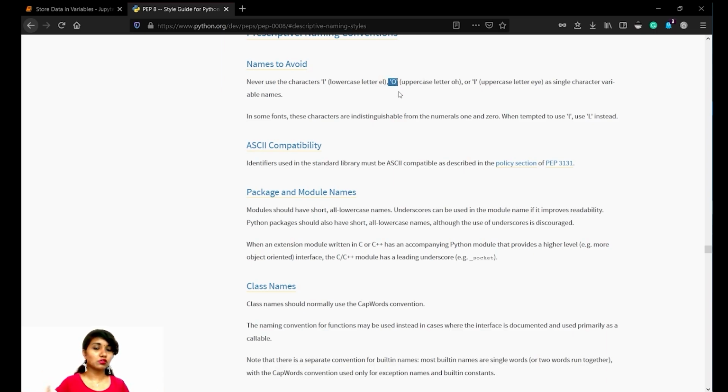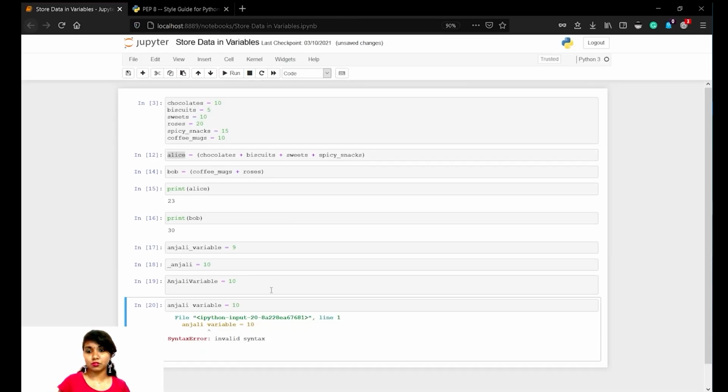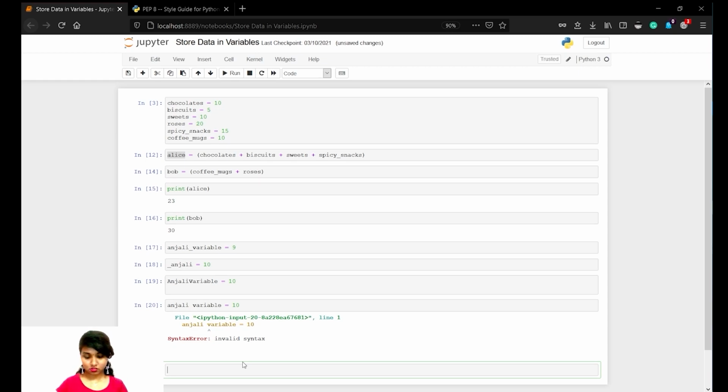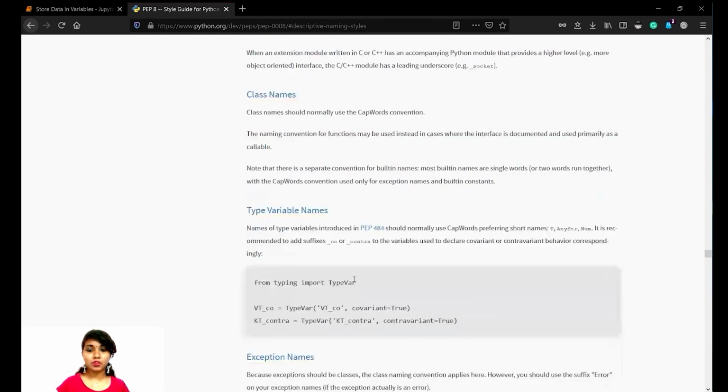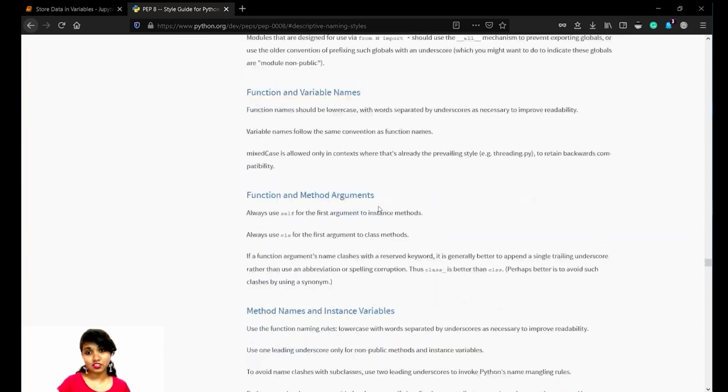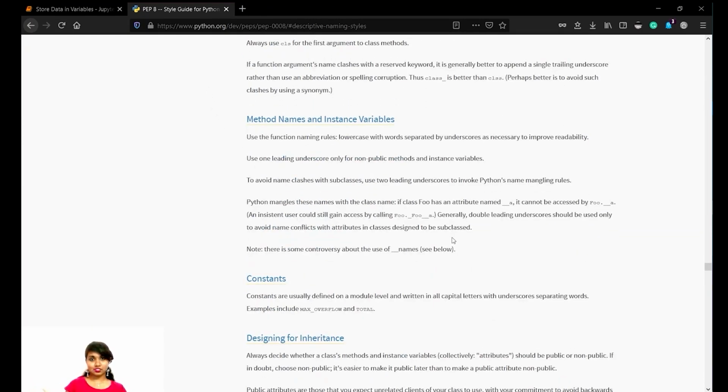Small letter o won't be a big issue, because small letter o will look something like this. Big letter O would look like this, and 0 would look like this, almost similar, right? So we'll be confused. So that's what naming conventions are. There are many things that need to be considered. I'll be sharing this link in the description box. You can check it out anytime.